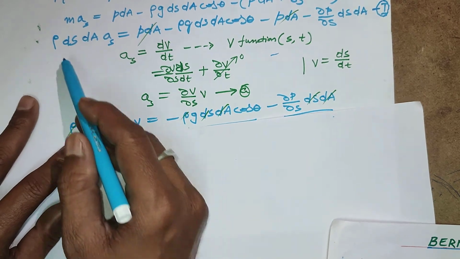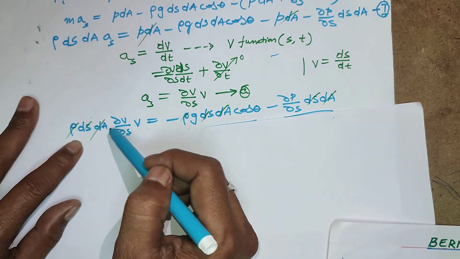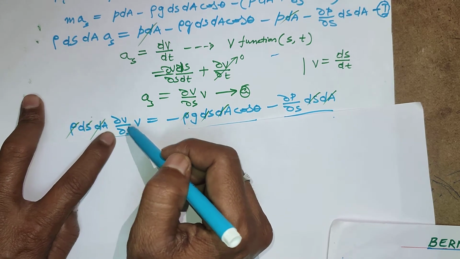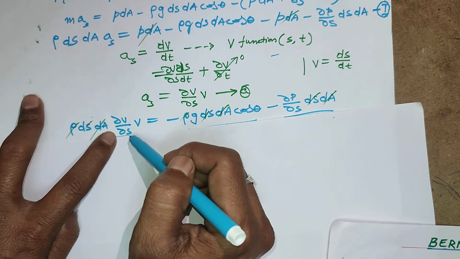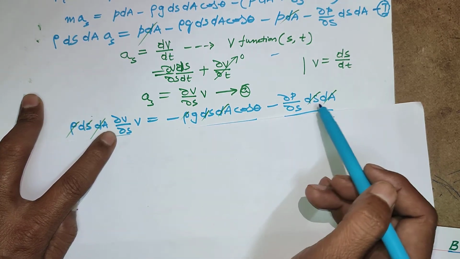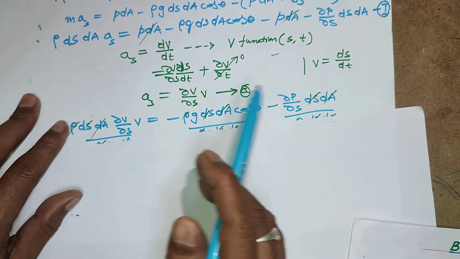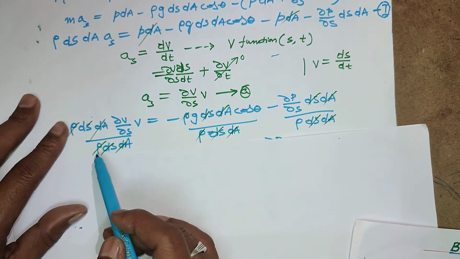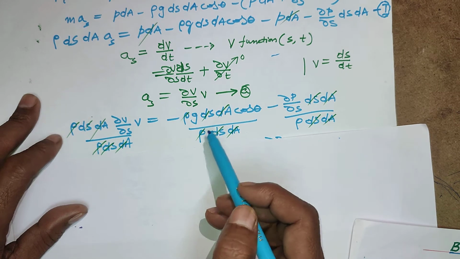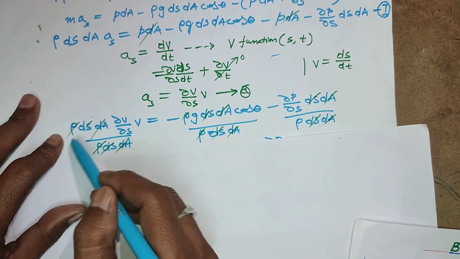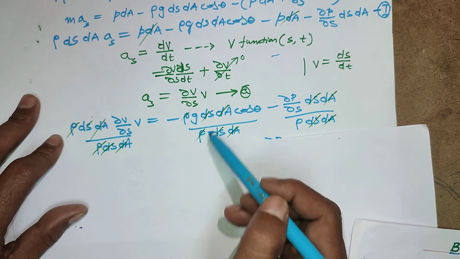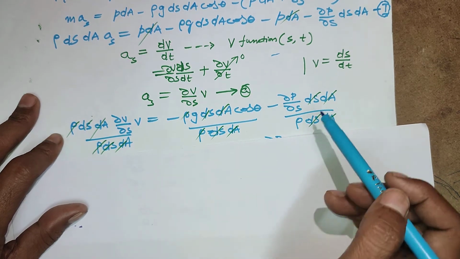So rho ds dA, dou v by dou s into v, A is dou v by dou s dA. Remaining same. Then divide all terms with rho ds dA. Every term here, rho ds dA cancels.